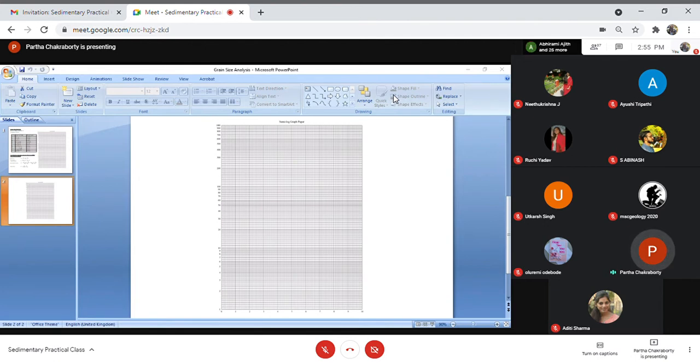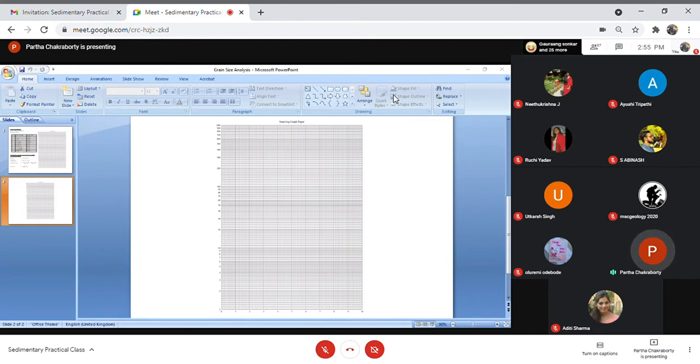How will I get that? If I plot 2 mm at the left extreme and 0.062 mm at the right extreme, I have to distribute my data within these 100 small squares.